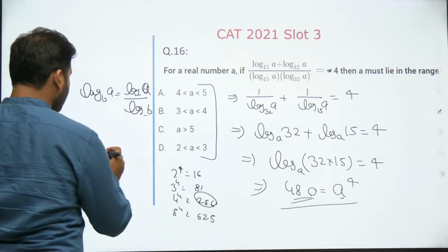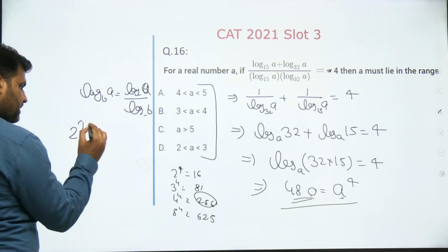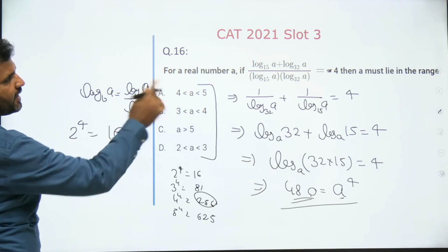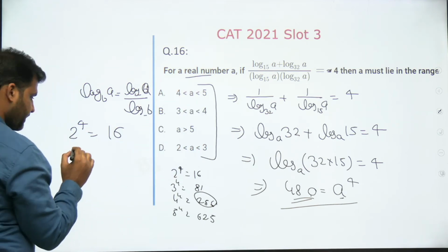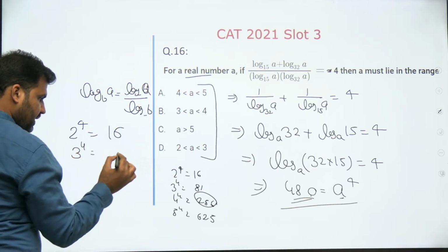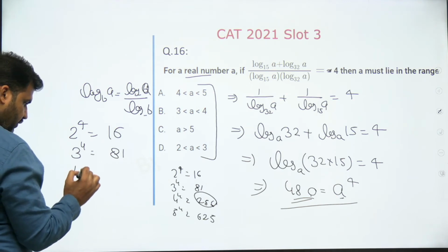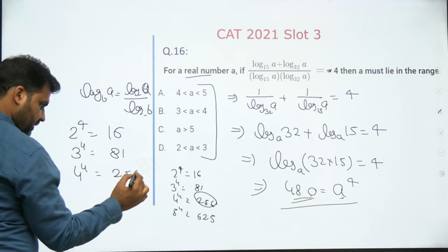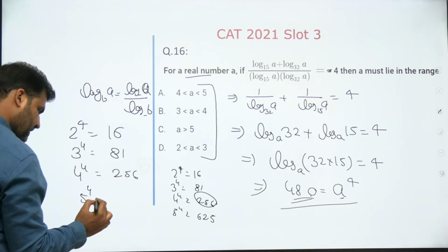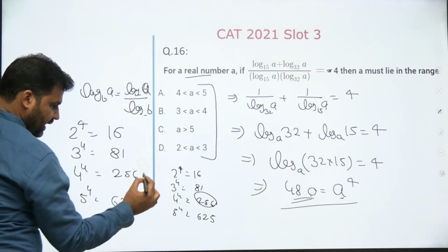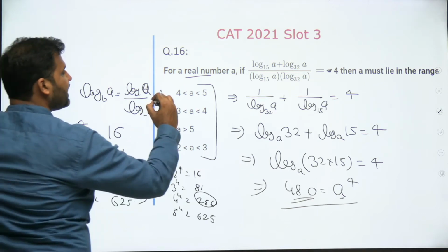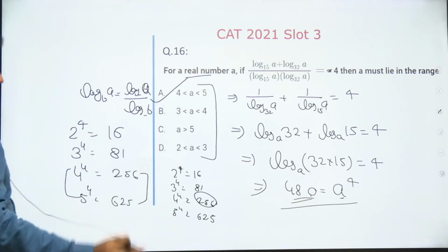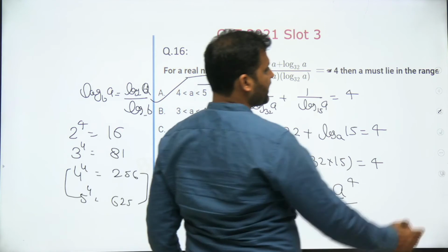See that, guys? 2 power 4 is 16. A is any real number, right? 3 power 4 is 81. 4 power 4 is 256. And 5 power 4 is 625. We know that 480 lies in this range, so the value of a will lie in this range. So a has to be greater than 4 and less than 5. So the first option would be the correct answer.